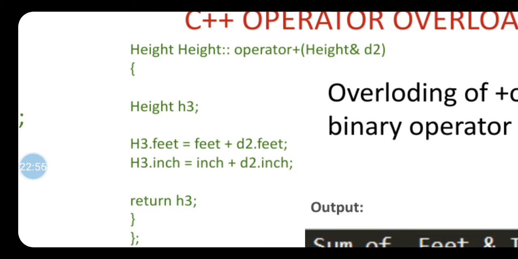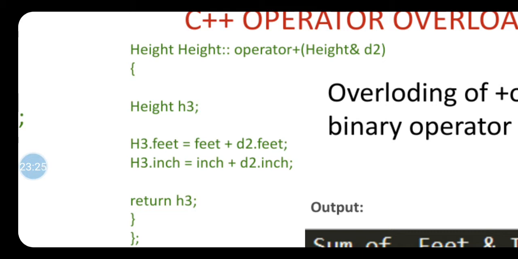That's why this first height is mentioned. My second height word is nothing but the name of the class followed by the scope resolution operator, and then operator plus is my name of operator, that means OP is replaced with the plus sign. That means I am trying to overload the plus operator.